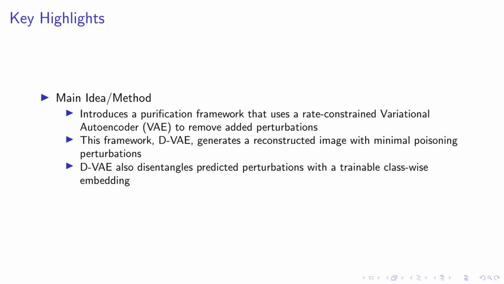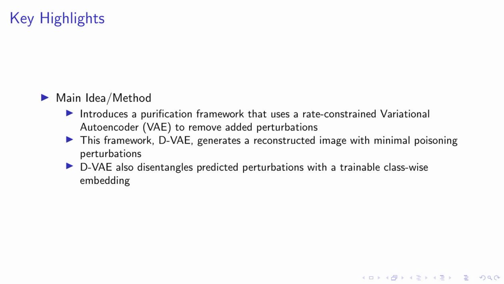Our main method introduces a purification framework that utilizes a rate-constrained variational autoencoder, or VAE, to effectively remove added perturbations from unlearnable examples. This framework, which we call D-VAE, is designed to generate a reconstructed image that has minimal poisoning perturbations. This is achieved by constraining the KL divergence in the latent space.